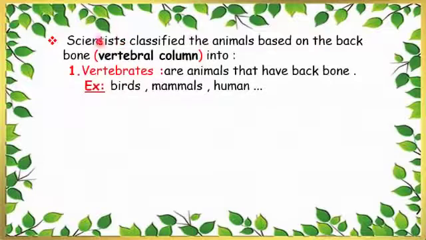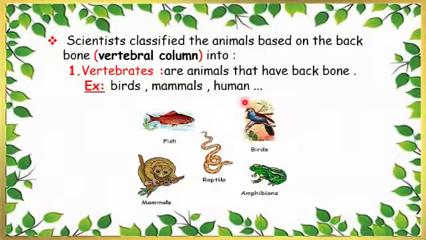Okay. Scientists classified the animals based on the backbone or the vertebral column into vertebrates. They are animals that have a vertebral column. Vertebrates, they are animals that have عمود فقري, such as birds, mammals, and humans. Okay, so these are the mammals. Those are the reptiles, amphibians, birds, fish.